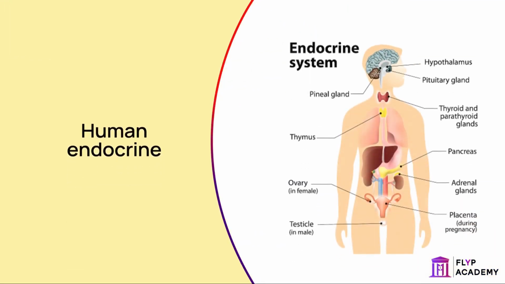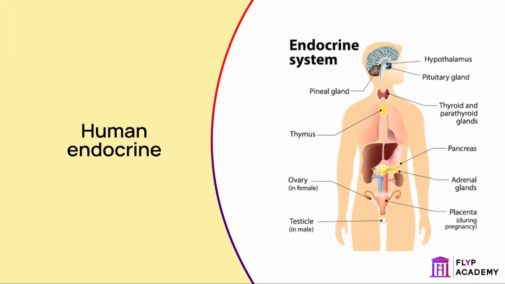The human endocrine system includes many glands that produce and secrete hormones. Hormones are chemical messengers that cause a response in a target organ or cell of the body. Most hormones are proteins, but not all of them. Each gland in the endocrine system makes a specific hormone or group of hormones.